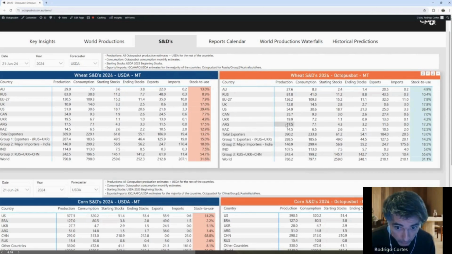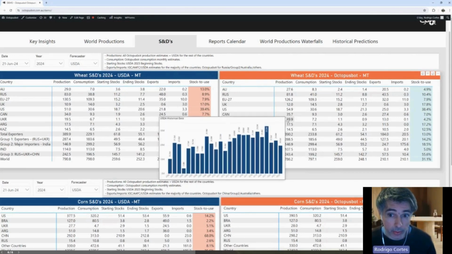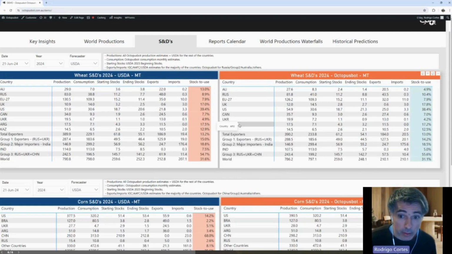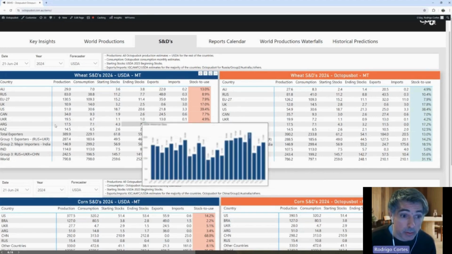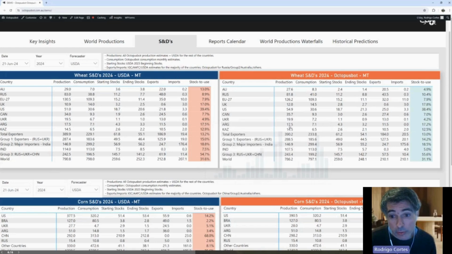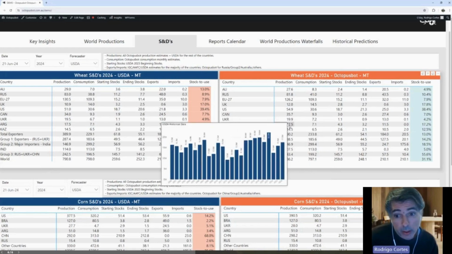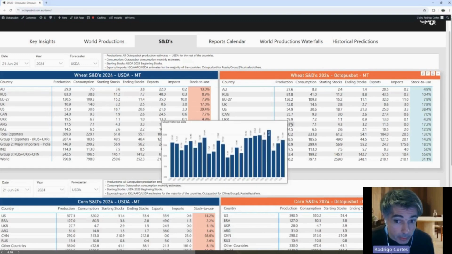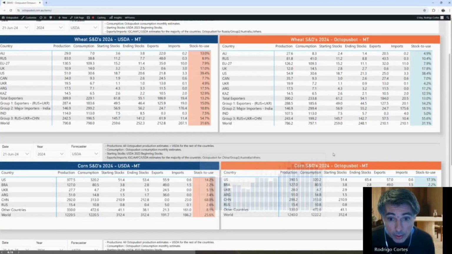Okay. Then Ukraine went down, the same with Russia. Then Argentina. At the moment, we don't have an estimate for Argentina. We're just using the numbers from the USDA. We saw the estimate from Bolsa de Rosario that they are targeting the highest planted area in the history of Argentina. If we multiply those planted areas, if they achieve that target and we use the average yield, we would obtain around 21. So it might be the case that this number is a little bit lower at the moment. Okay, so that's it for all the exporters.